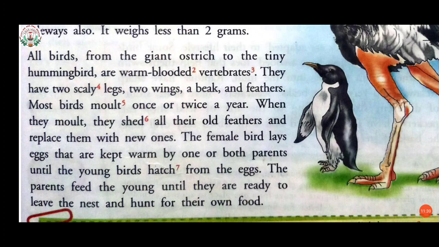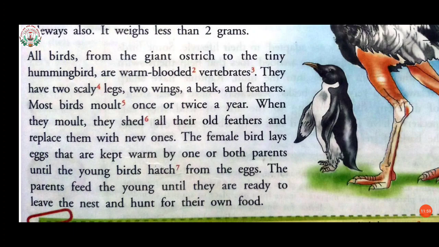When they molt, they shed all their old feathers, which means they lose all their old feathers and replace them with new ones, and new ones automatically come out.